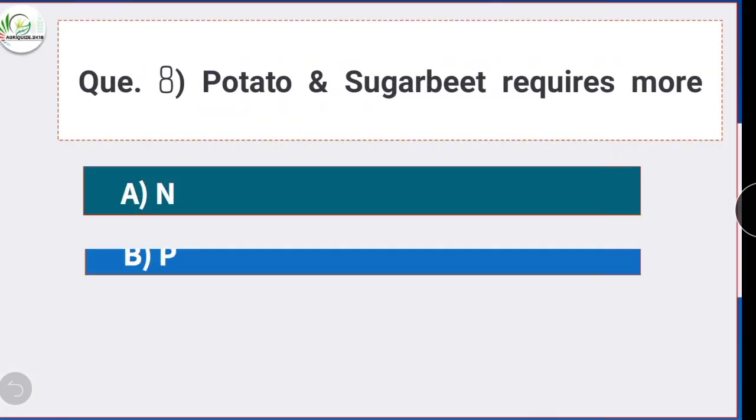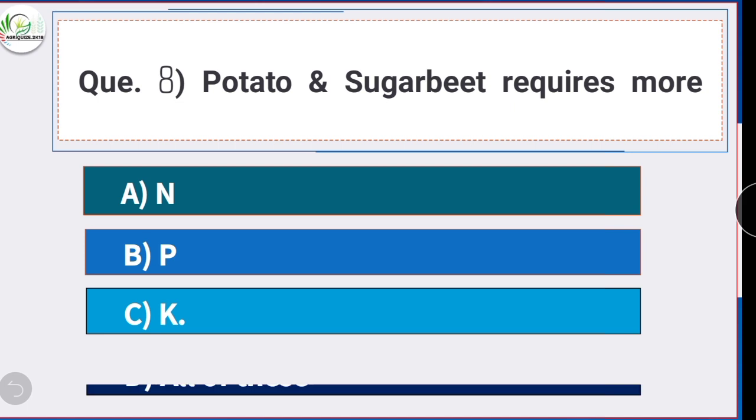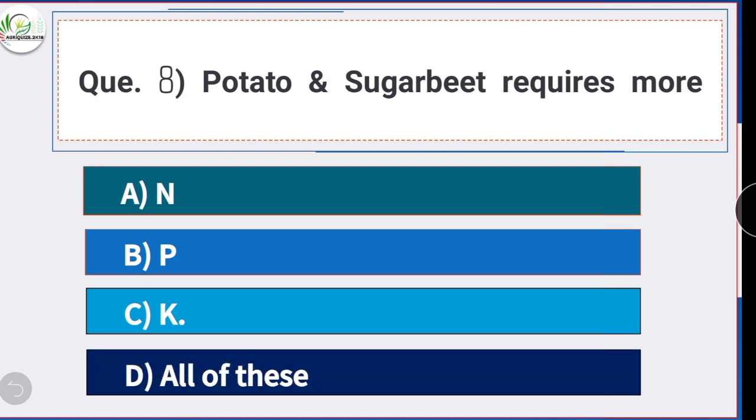Next is question number 8. Potato and sugar beet require more? Option C is the correct answer, potassium. Potato and sugar beet require more potassium.